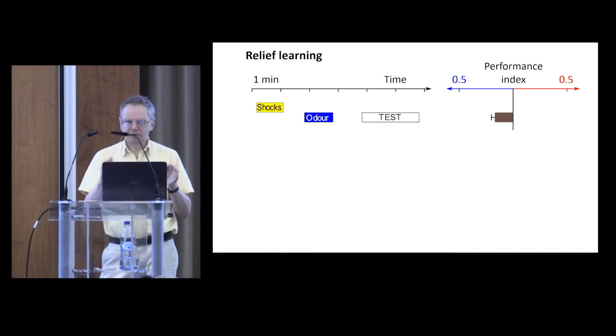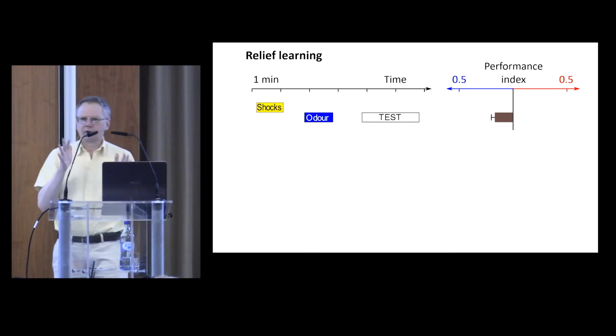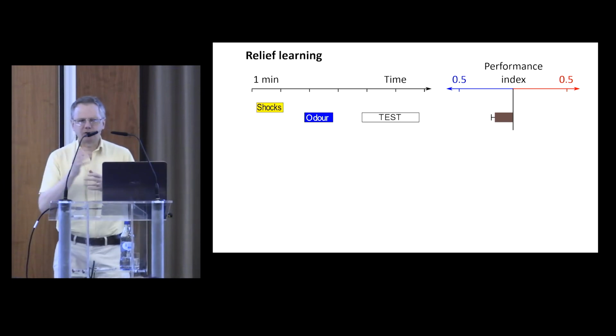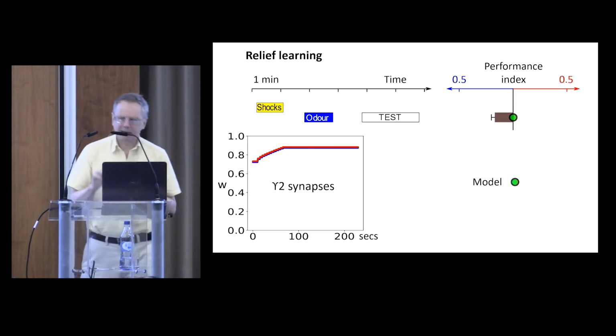Before I finish describing the model, there's one other thing we need to look at, one other learning situation that's very important. If you subject flies to a series of shocks and then present them with an odor, you find that afterwards they're attracted to that odor. It's almost as if they associate the odor with relief from the end of the electric shocks. But our current model cannot predict that. Our current model doesn't predict any odor-specific learning from that scenario. So we need a new mechanism.